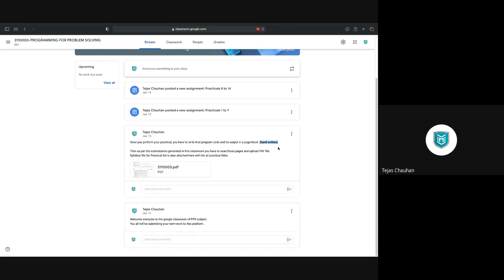But not for now. So what you're going to do is, once you are done with your practical and you test it, you have the output, then you will write its code and the output in some page or a book. And then you will take a photograph of those pages, convert those photographs to a single PDF, and then upload that PDF file here in the Google Classroom. So you can use your mobile phone to scan those pages and create a PDF file there, okay?